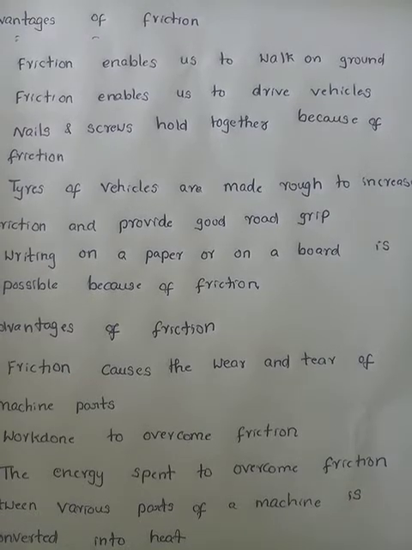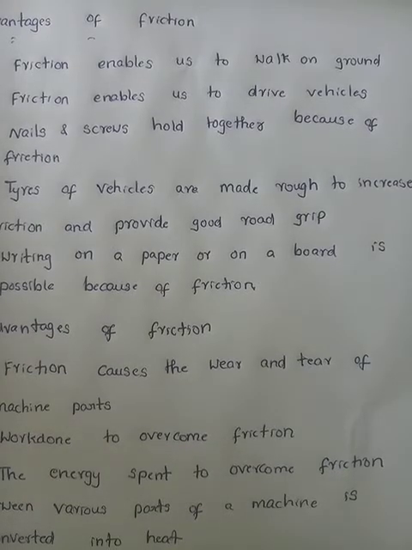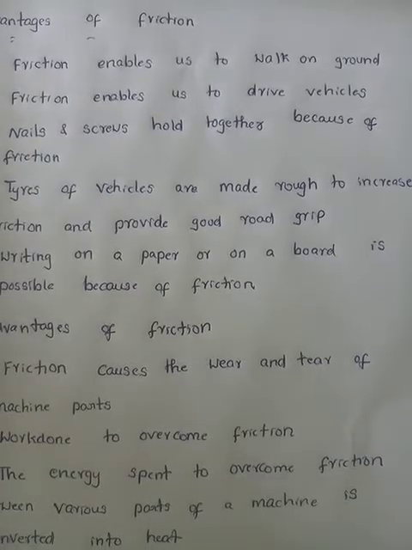As well as friction enables us to drive vehicles. So what is the reason that friction helps in driving vehicles? See, we can drive vehicles without friction, no problem. When we start, there is no need of any friction force. But when you want to stop the car, we should apply brakes, right?